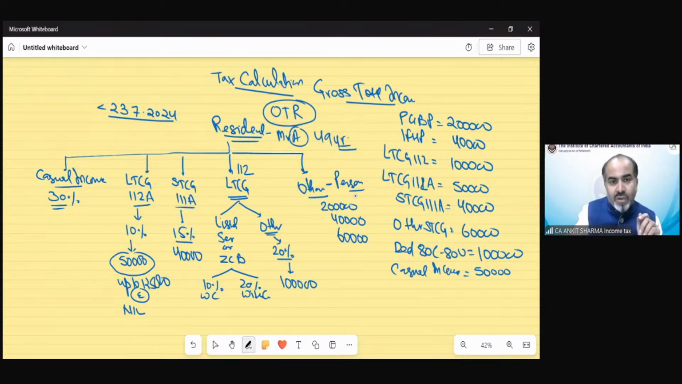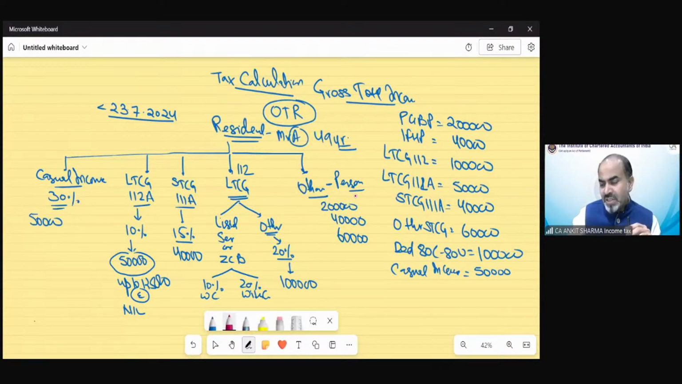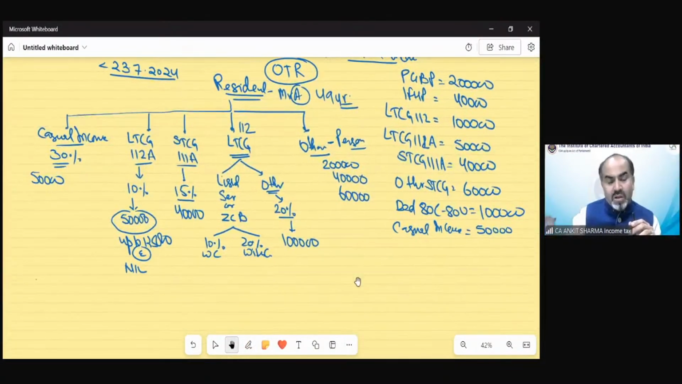Now, casual income in the question is 50,000. So we need to divide the income given in the question in this diagram. This is the only way to solve this question easily. If you try to solve this question vertically, that would be really difficult. So you have to divide this income into these 5 heads of different tax rates, so you will understand what rate needs to be applicable on which income. Now the total of other income would be 3 lakh rupees.